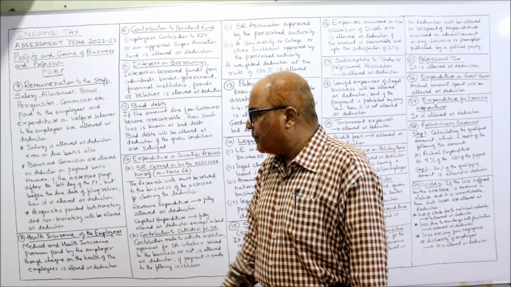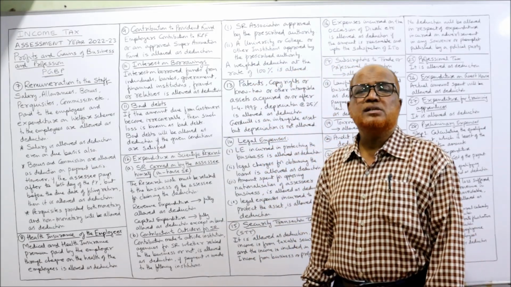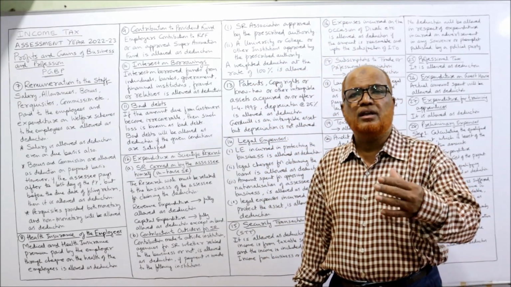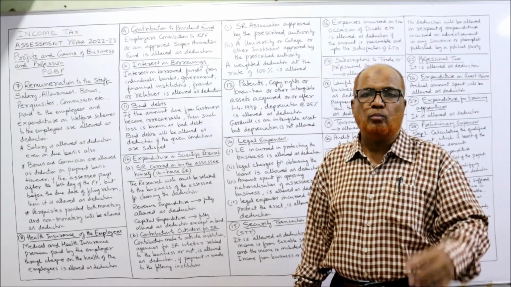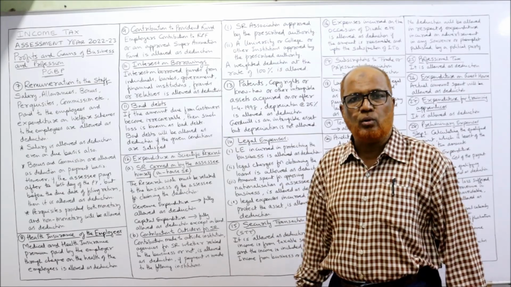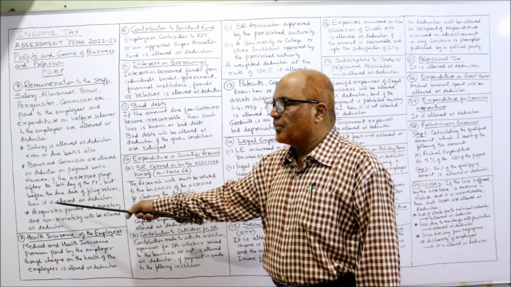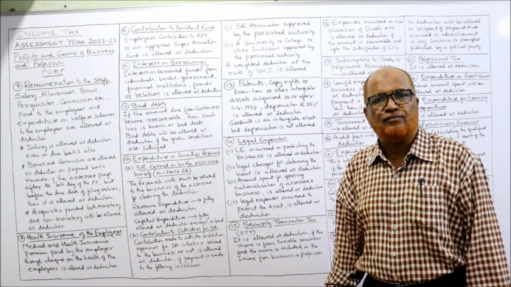Then perquisites provided. Perquisites means a benefit which is given either to the employee or their family members, either monetary or non-monetary. That will also be allowed as deduction. So these are the points regarding remuneration to staff.